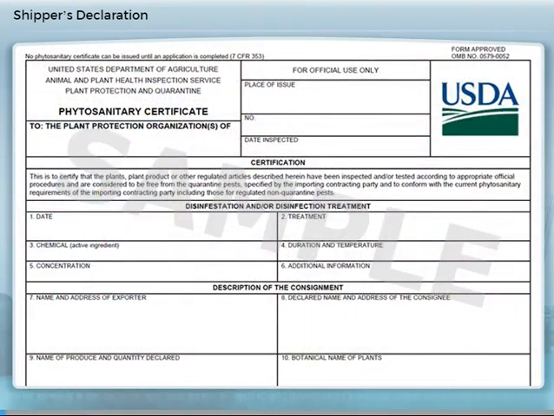In some cases, a phytosanitary certificate may be required. Phytosanitary certificates are issued by inspectors in the exporting country to certify that the requirements of the plant health regulations of the importing country have been met.